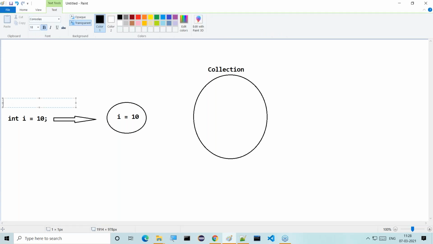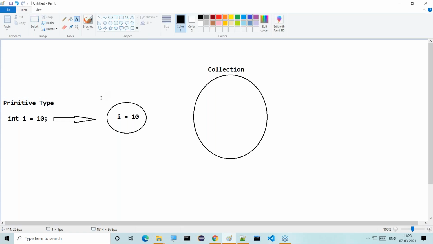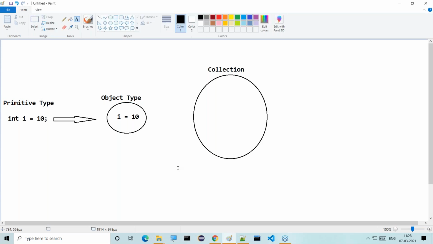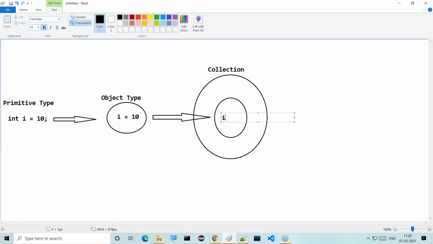This is exactly primitive data, primitive type. And this is object type. Whenever we get this object type, we can send this object type value to the collection object, where the i is equal to 10 data is available.